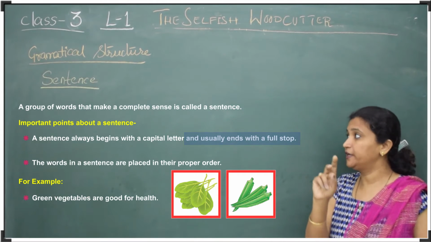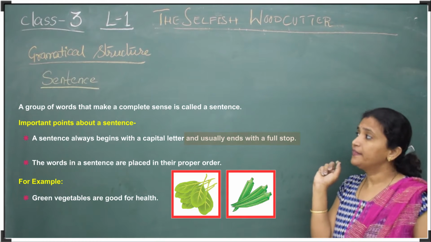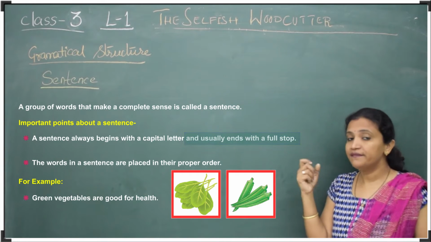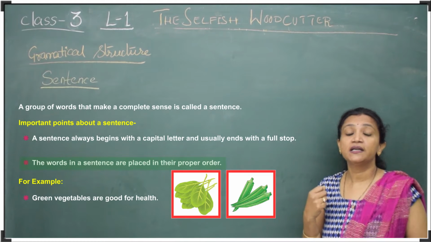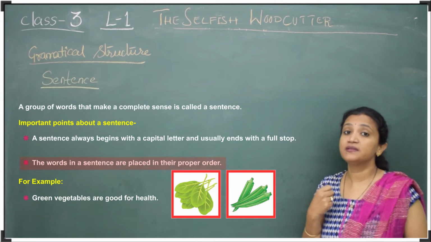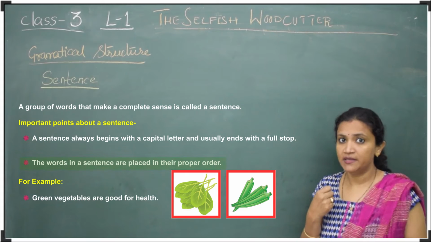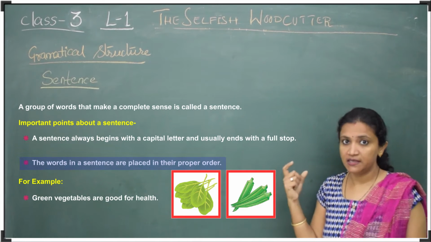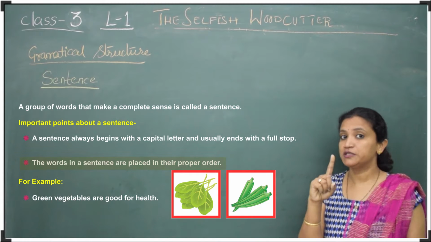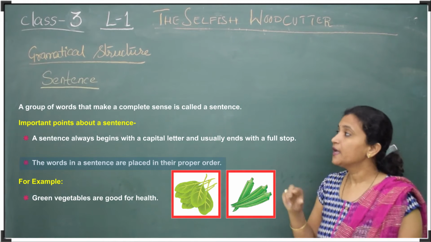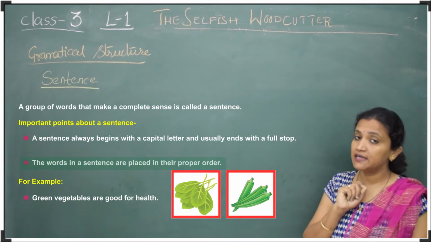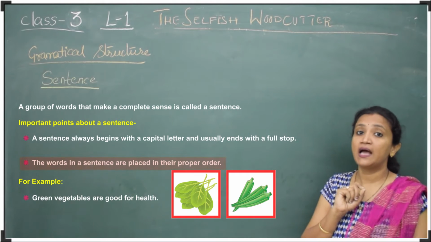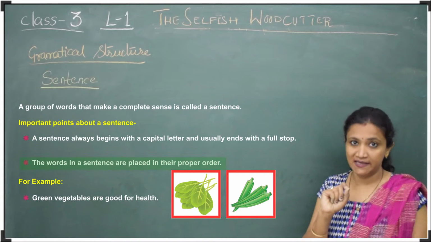The second point, it should have a full stop. And the third point is, whenever we are forming a sentence, it should be giving us a good meaning. That means whenever we form a sentence, the first point is it should start with a capital letter, the second point is it should have a full stop, and the third point is it should be a meaningful sentence.